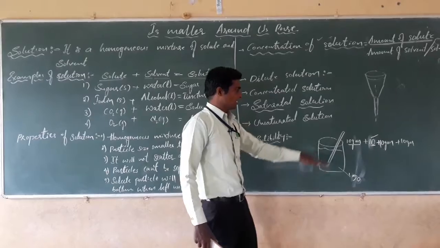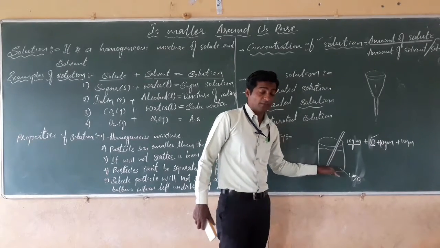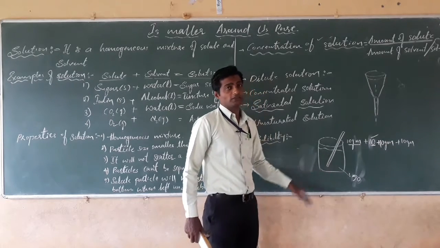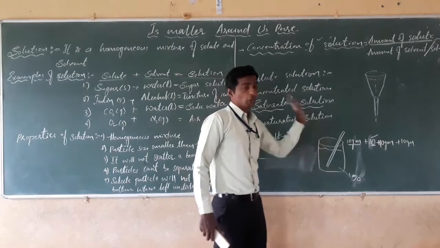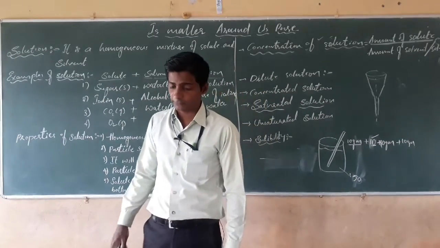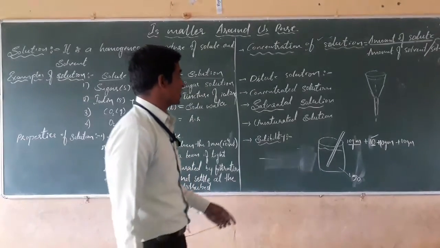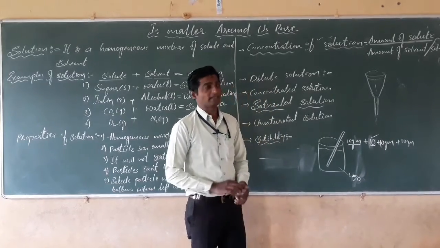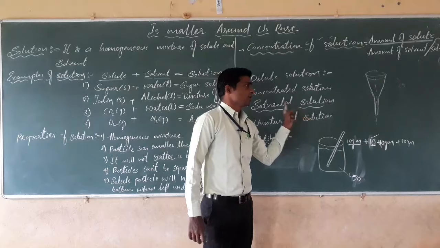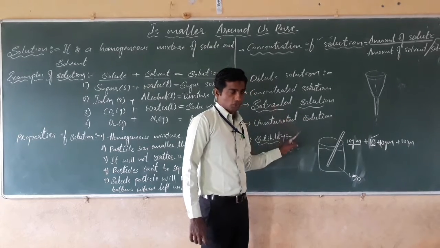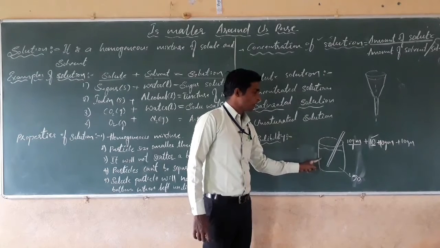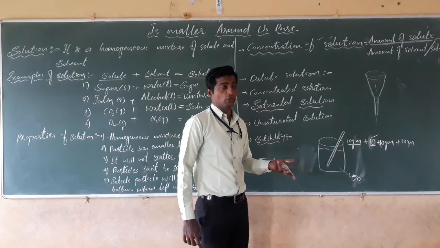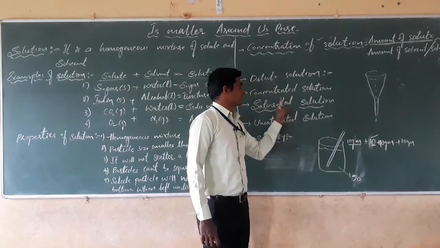Such a solution is called the saturated solution. Once again I will explain: the saturated solution is the solution in which the capacity of the solvent to dissolve further solute is complete.